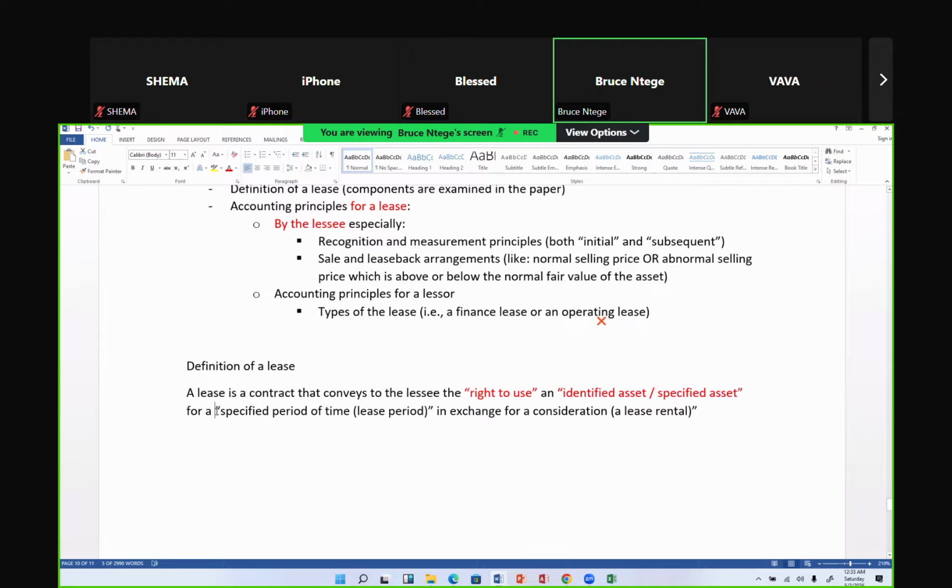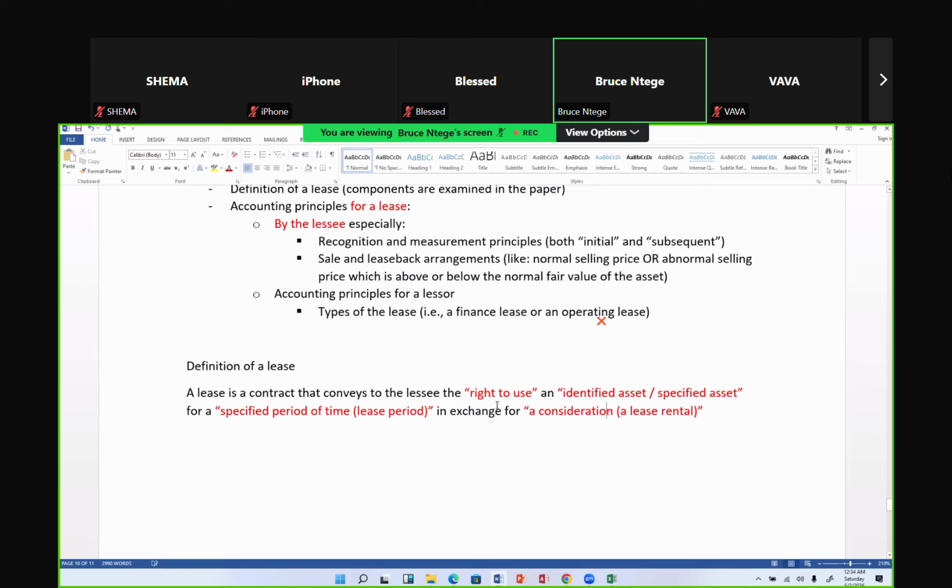Then you also see in the scenario that they've given you a period that is, say, at least 5 years. And you also see that there's a consideration. The scenario says that the lessee will pay maybe this amount every year.